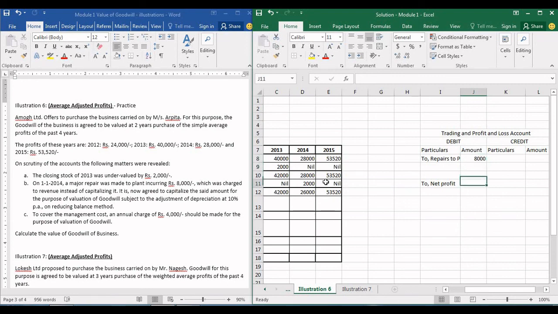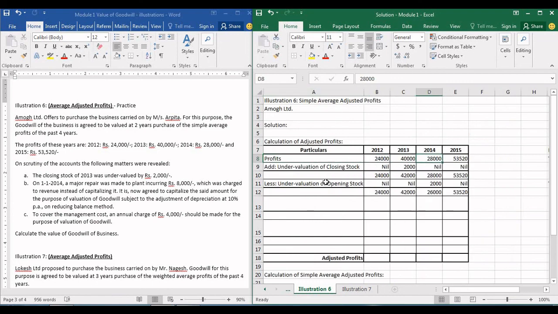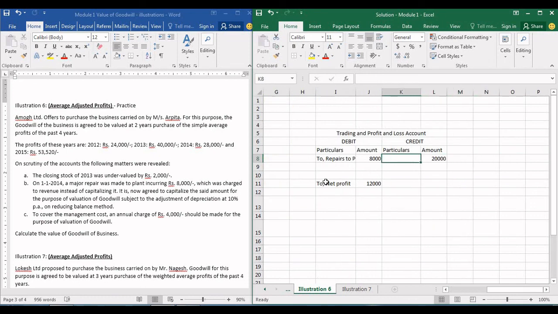The net profit is certainly going to be reduced, right? If gross profit is 20,000, approximately, we are just taking a number so that you find out how it works. The net profit would be 12,000. Let's take the gross profit for that year. Profit for 2014 is 28,000. So let's take 28,000 here. The gross profit was 28,000. They have mentioned the repairs to plant in P&L account, which was supposed to be capitalized. That means it was supposed to be shown as a capital expenditure and an addition to the assets.